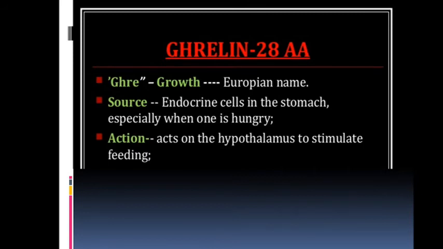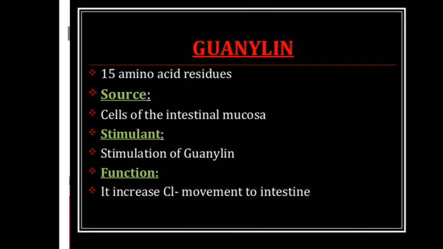Ghrelin, 28 amino acid. Ghre means growth. Source: endocrine cells in the stomach, especially when one is hungry. It acts on the hypothalamus to stimulate feeding. Guanylin, 15 amino acid residues, source cells of intestinal mucosa. Function: it increases the chloride movement in the intestine.